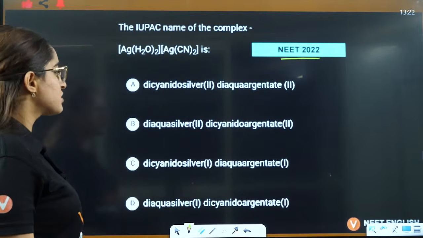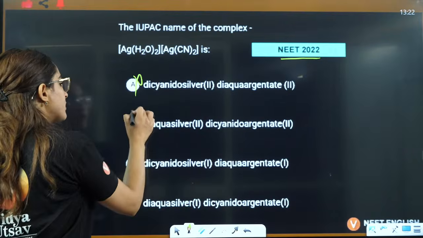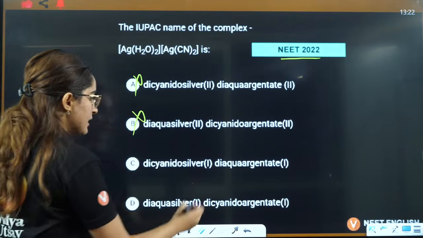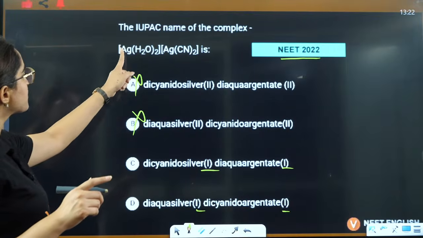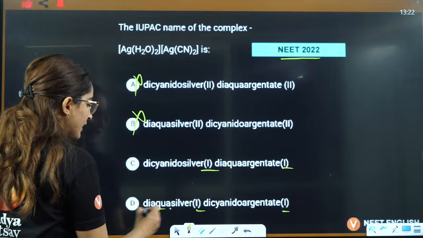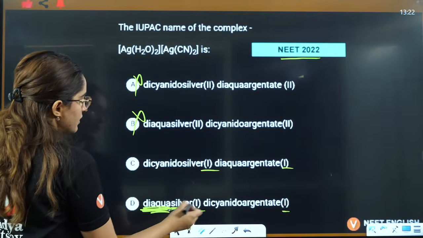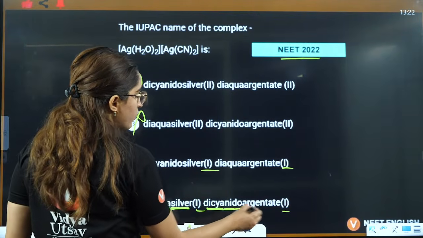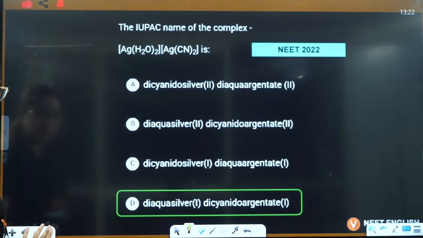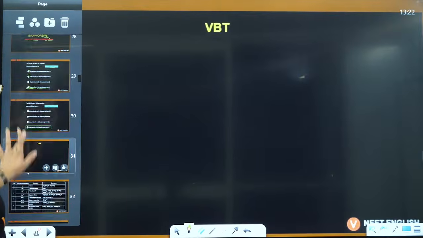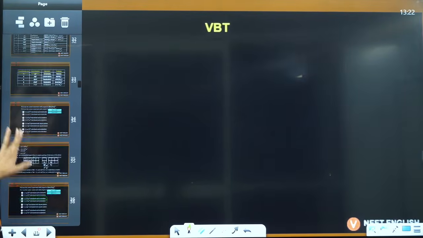Silver's oxidation state is 1, so these two options are already eliminated, right? Here it is 1 and here it is 1. You will firstly write the cation part, that is diaqua. So this is diaqua, this is silver, and this is dicyanido argentate. So the answer will be D, the correct answer here. Right, everybody, do let me know if that is clear.